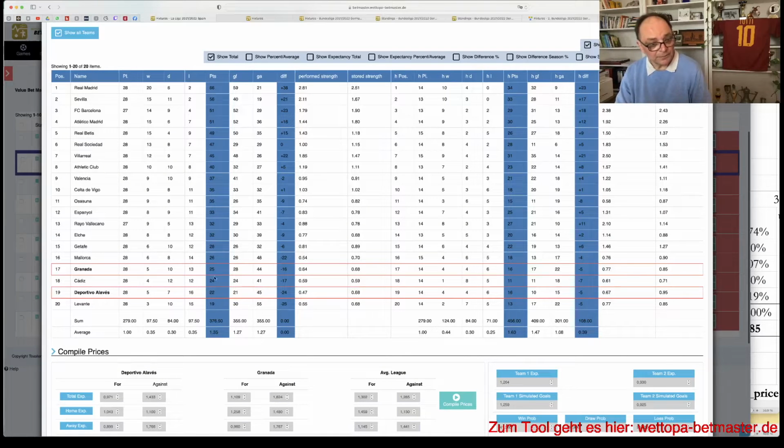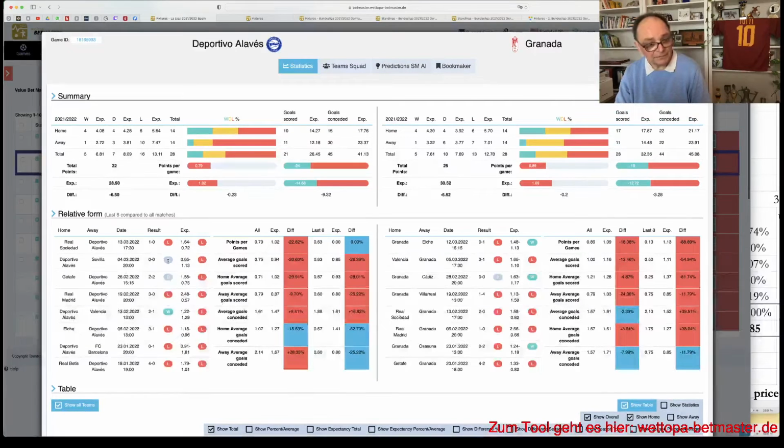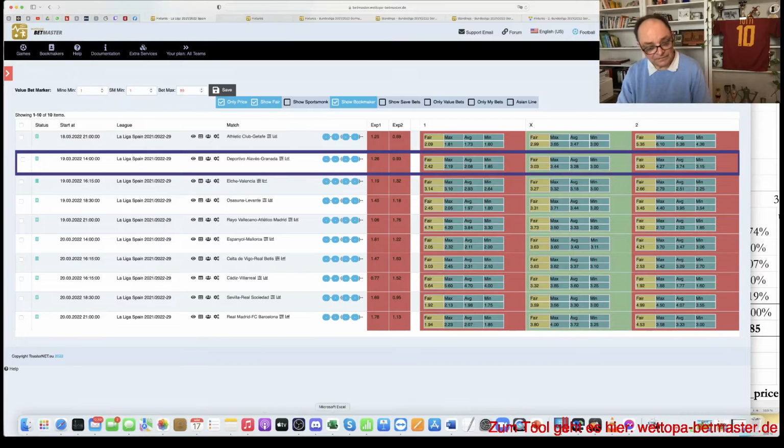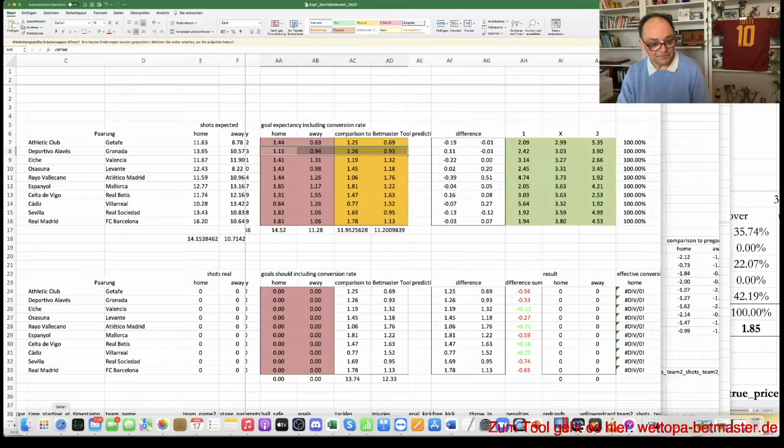Levante caught up a bit, but slowed down again. 22, 25 points. But it's still serious, of course. And look at the red ones here. 7 losses in 8. And here it's 5 losses in 8. But they had been a bit better here. Playing a good game against Sevilla. Not winning it, although it was close. But losing afterwards at Real Sociedad, which is not a catastrophe because Real Sociedad are good. But they're all good. Anyway, the draw is kind of an indication, or even the X2, because here it says very, very close. No, it's just a draw.